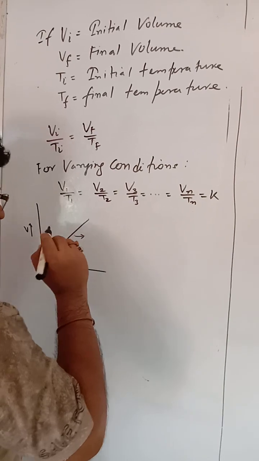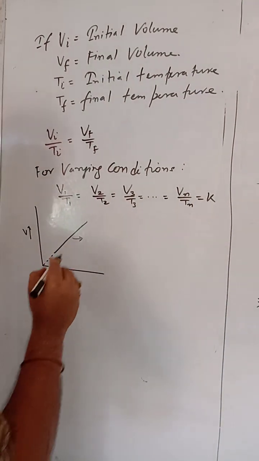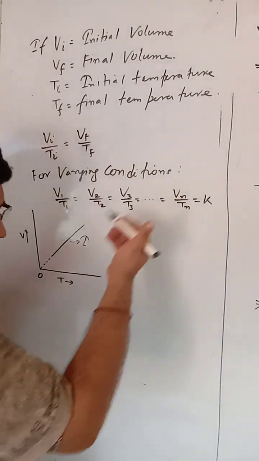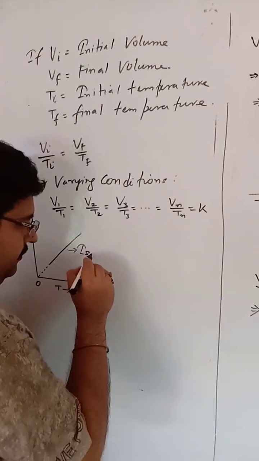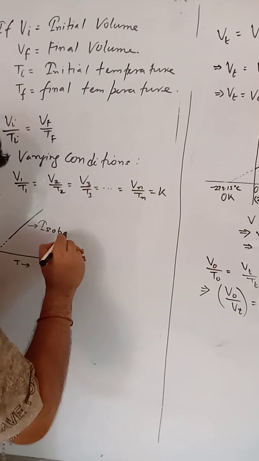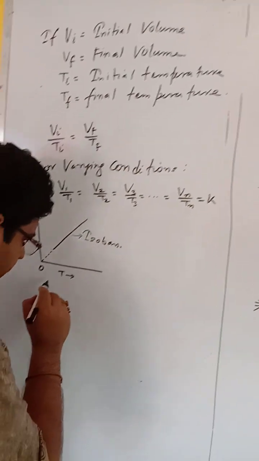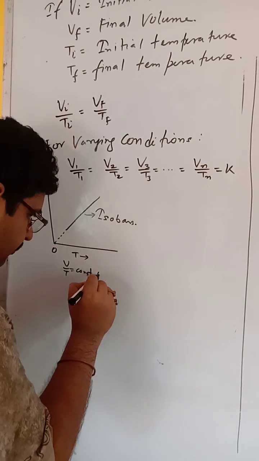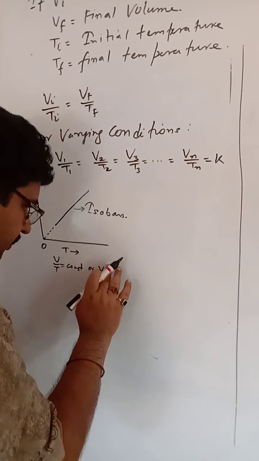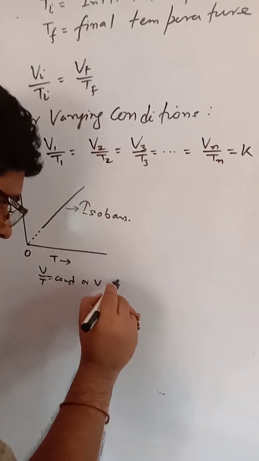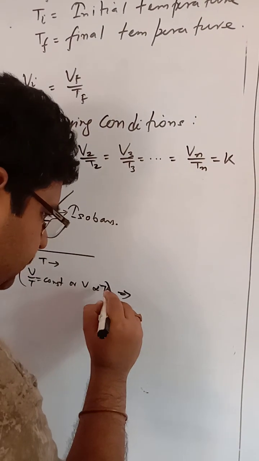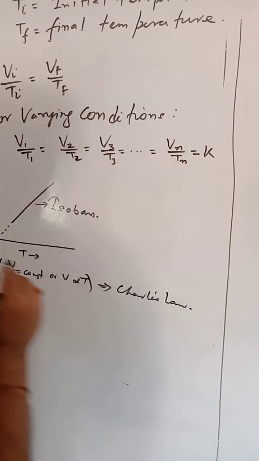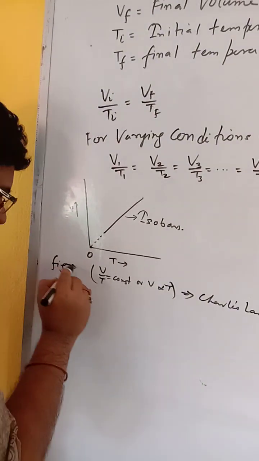Now these graphs are called isobars. Why? Because pressure is kept constant in the entire thing. So we call these lines isobars. This is what V by T equals constant, or V is proportional to T. That is called Charles law. This is the first graph, or the general graph.